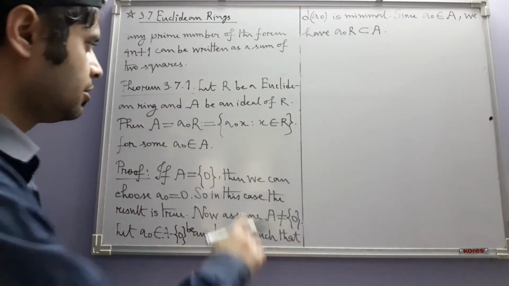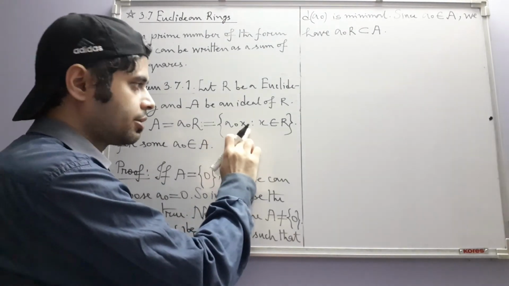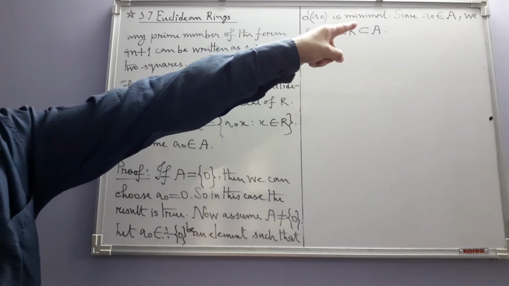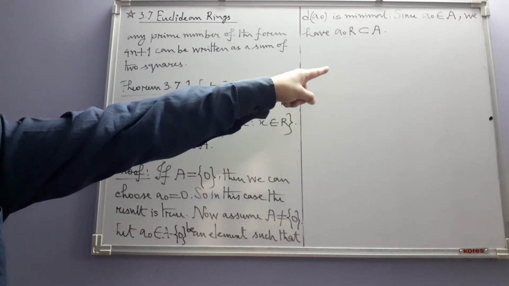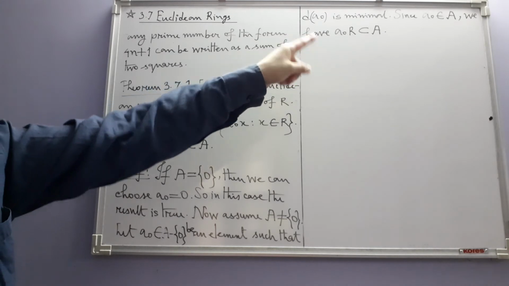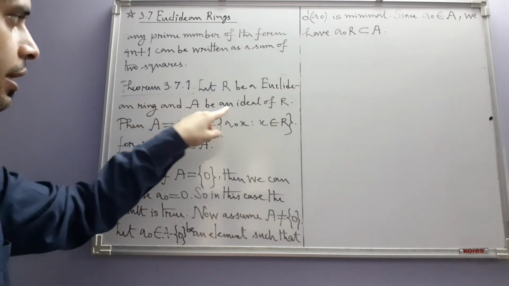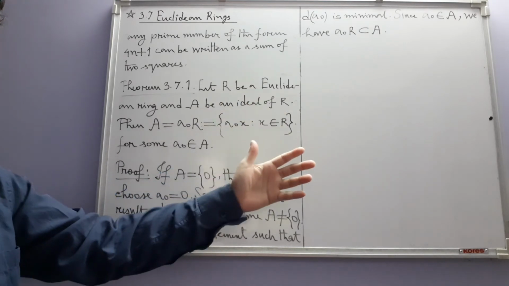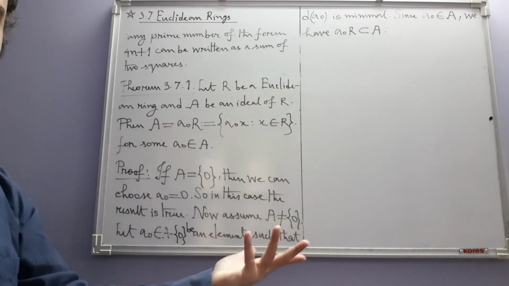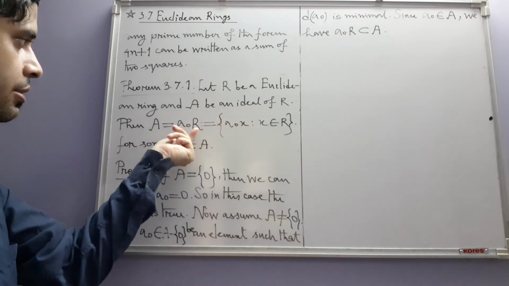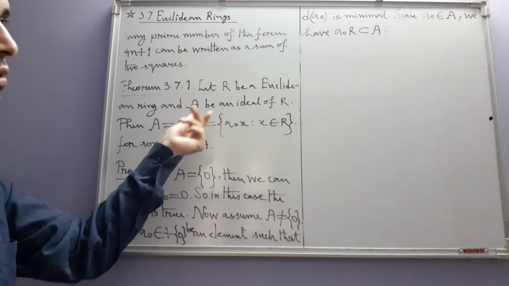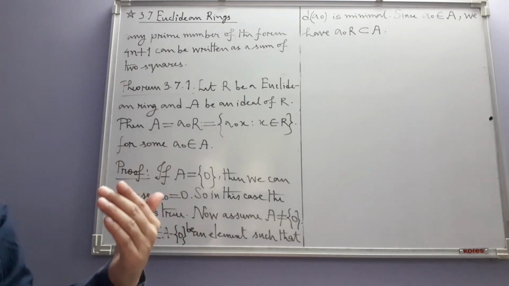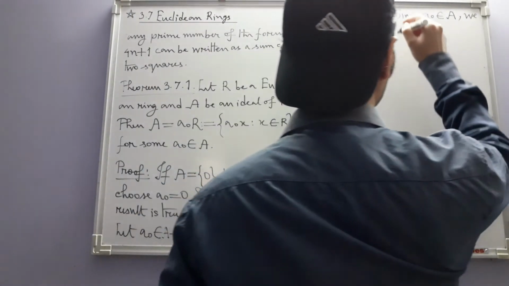It's because if you take any element a naught x in a naught R, since a naught belongs to A, from the second condition for an ideal, A is an ideal, keep that in mind, any multiple of a naught by any ring element will again be in A, and such multiples constitute the set a naught R. So a naught R is a subset of A. Now we have to prove the reverse inclusion.